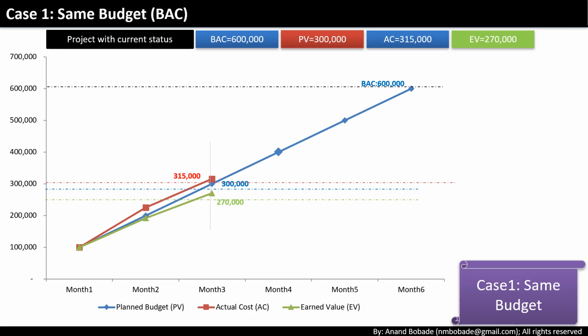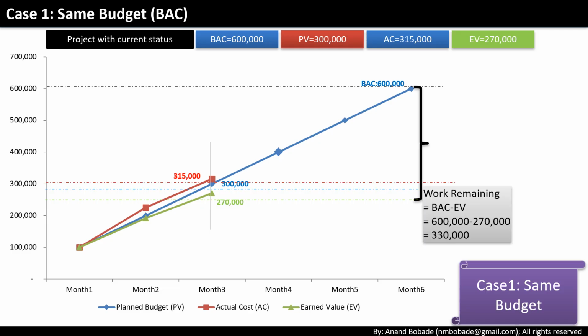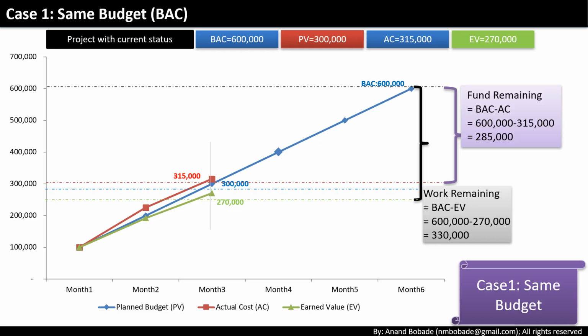Now let's calculate. Work remaining is equal to BAC minus EV, which is 600,000 minus 270,000, equal to 330,000. Funds remaining is equal to BAC minus AC, which is 600,000 minus 315,000, equal to 285,000.